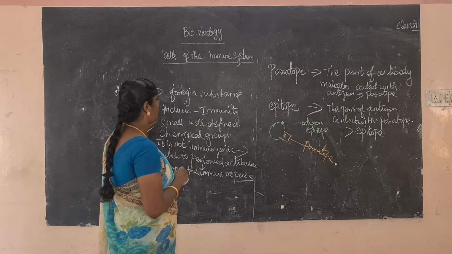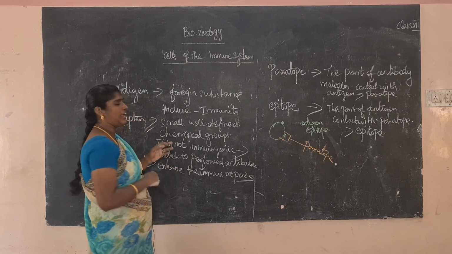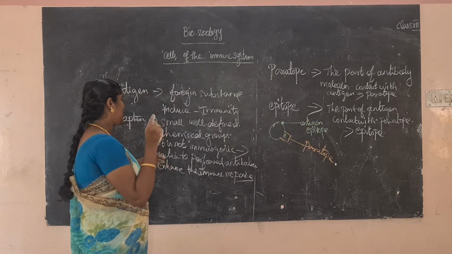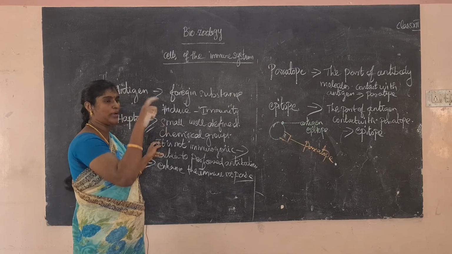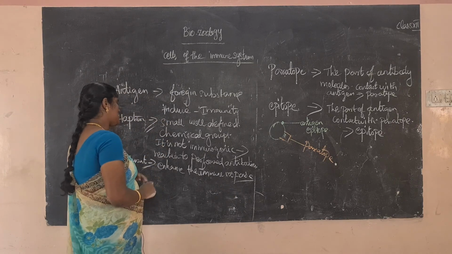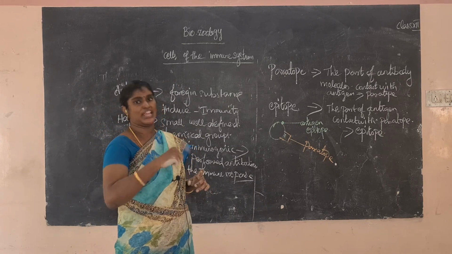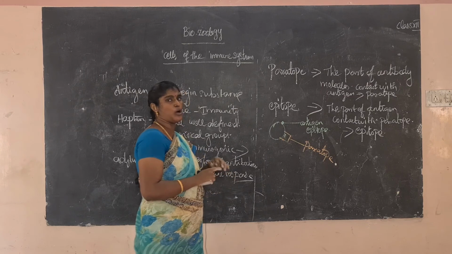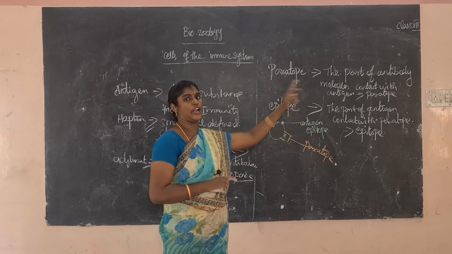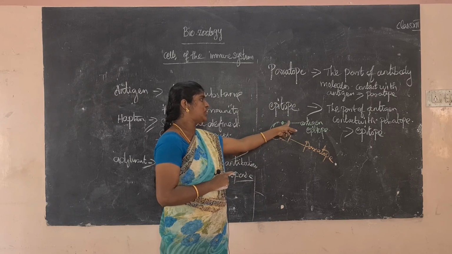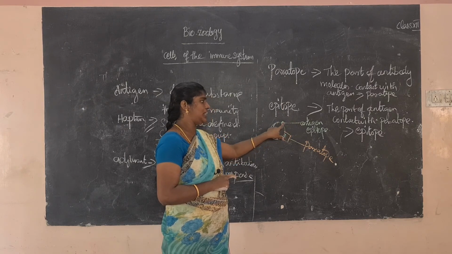Next, antigen. What is an antigen? Antigen is a foreign substance that induces immunity. Next, hapten. Hapten is a small, well-defined chemical group. It is not immunogenic, but it reacts with preformed antibodies. Next, adjuvants. Adjuvants are substances that enhance the immune response. Next, paratope. Paratope is the part of the antibody which makes contact with the antigen. Next, epitope. Epitope is the part of the antigen that makes contact with the paratope.